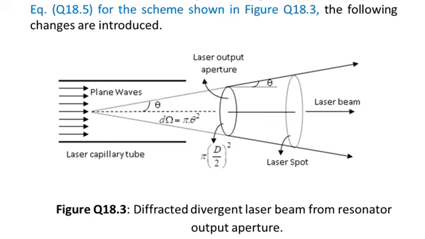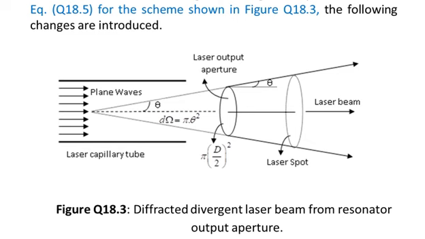We have shown the laser output aperture having diameter equal to capital D, and the area of this aperture is pi into the square of D by 2. This is the area of the laser output coupler or the laser output aperture, and the beam is diverging out from the aperture, making a divergence angle equal to theta. And then we have also shown a laser spot at some distance away from the output coupler.